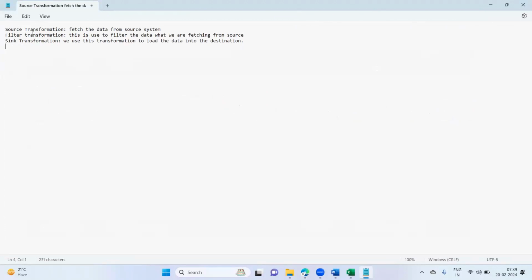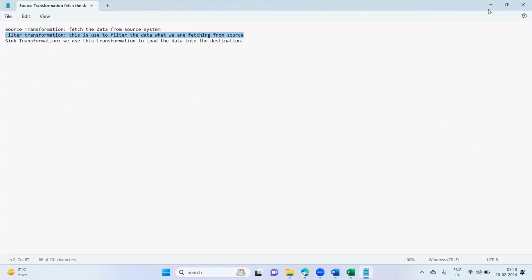And see guys, the source and sink transformations will always be used. Only the middle transformations, whatever we have in between the source and sink transformation, will change. In these transformations we are fulfilling the business requirements.